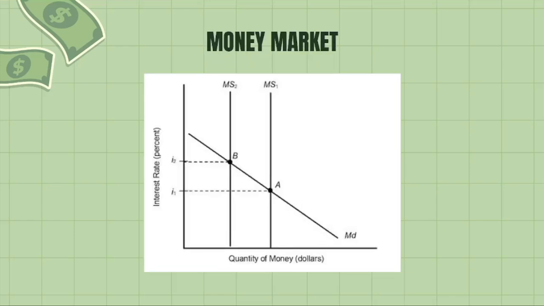Next, we have the money market graph. The money market graph represents the trade-off between interest rates and the quantity of money available. Currently, HamzaLand is at point B on the money supply 2 line. This is under where the country should be, as it should be at point A. These high interest rates are what's keeping people from investing their money, and that's what's keeping the aggregate demand low.